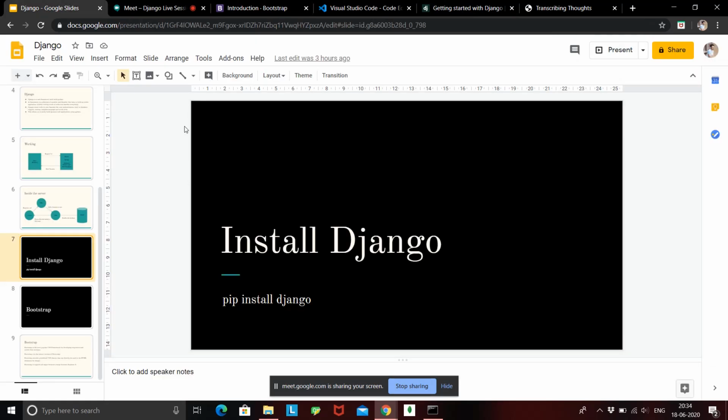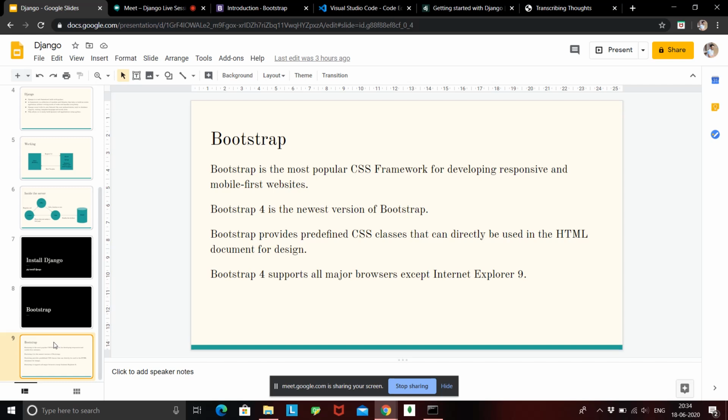So once Django is installed, let's talk something about Bootstrap, because we'll be using Bootstrap along with Django. Bootstrap is basically the most powerful, most popular CSS framework for developing responsive and mobile first websites. So what do responsive and mobile first basically mean? Responsive means your website will be compatible with any type of screen, be it any size and any shape. If you change the size of your screen, the content will automatically adjust itself accordingly.